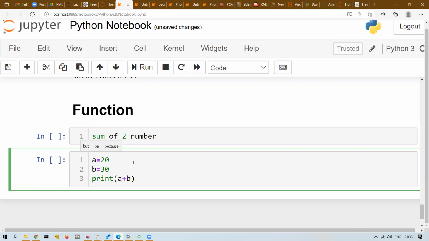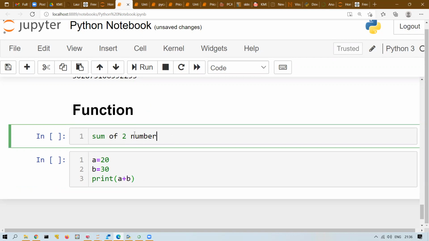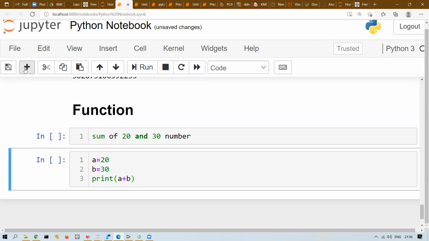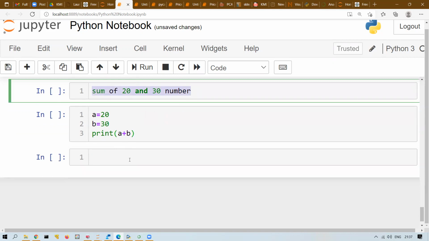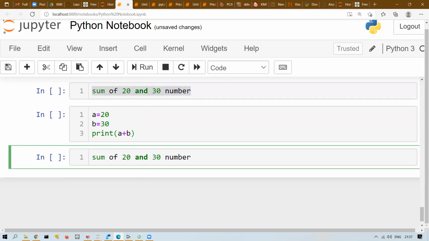Simple. Sum of two numbers you have written. Now I will tell you in this way. Sum of 20 and 30. So you have written this. Now again, let's say you have to find the sum of not 20 and 30, but the sum of 200 and 300.